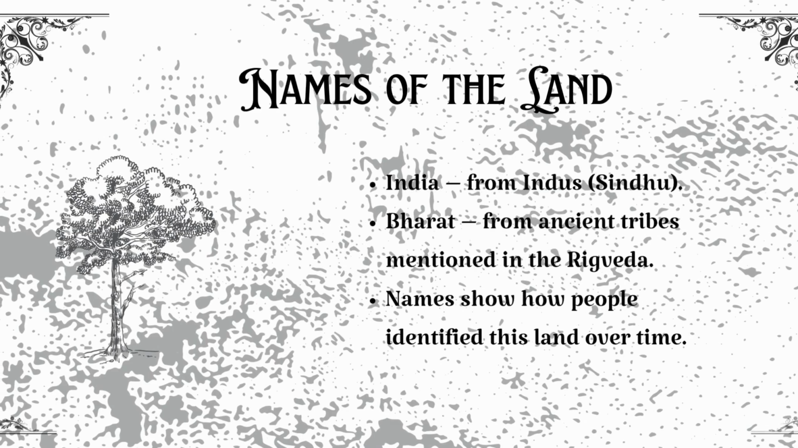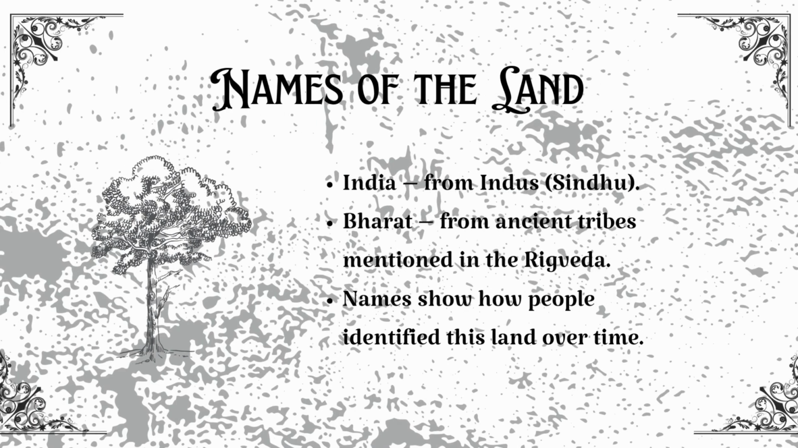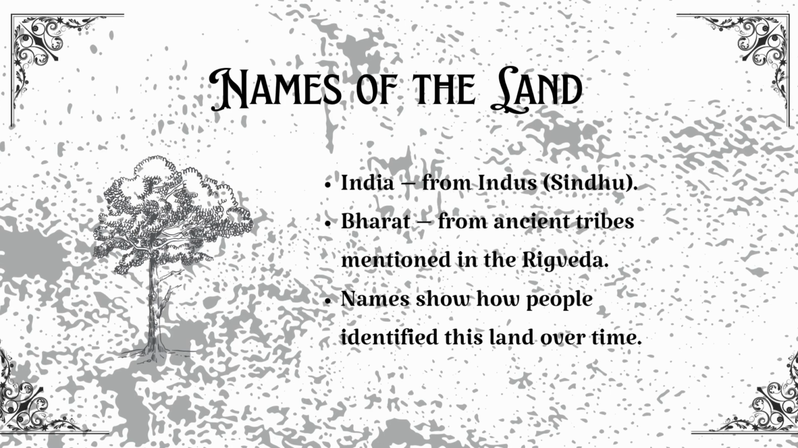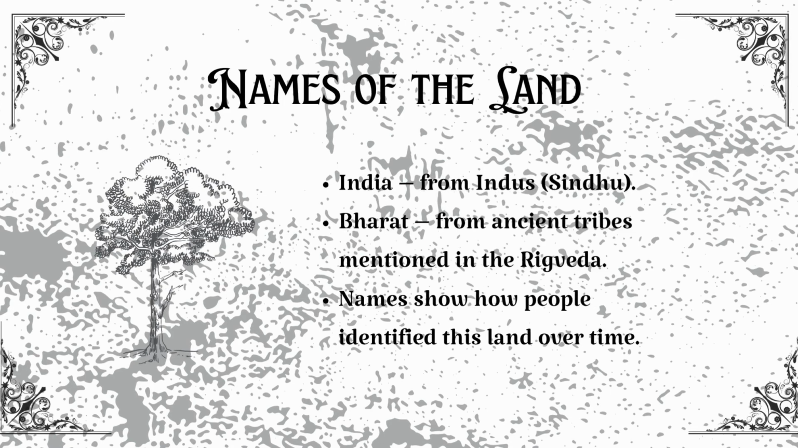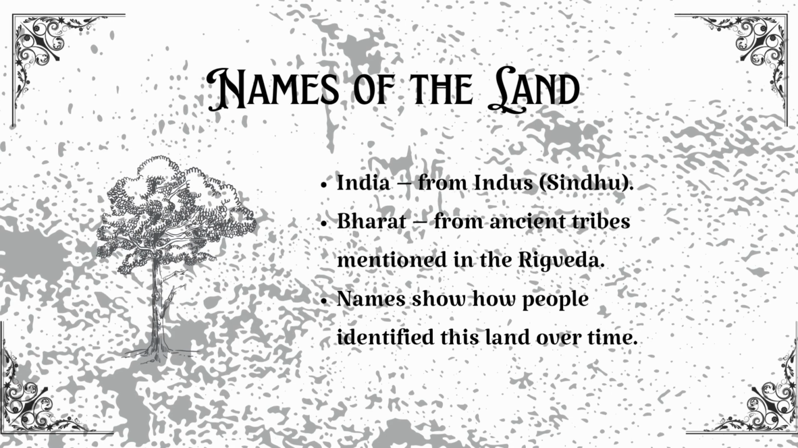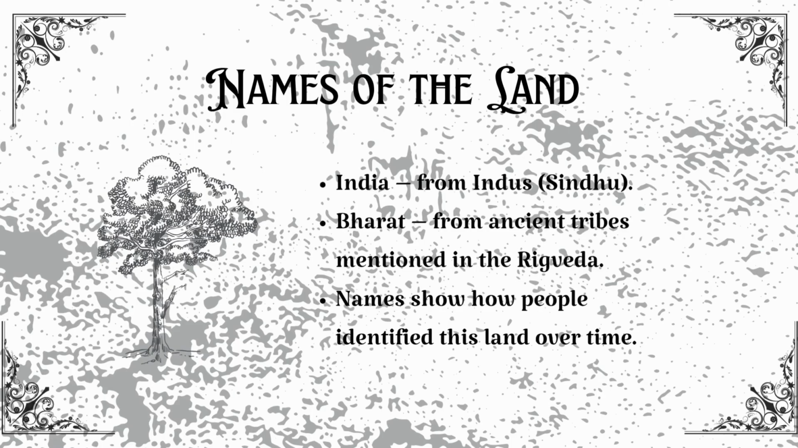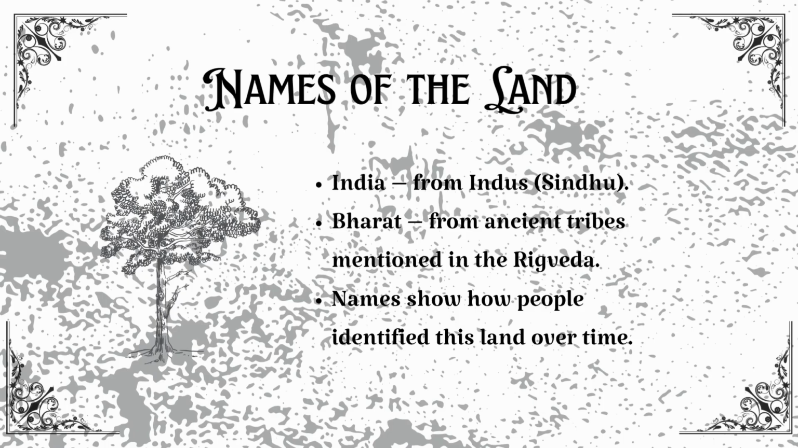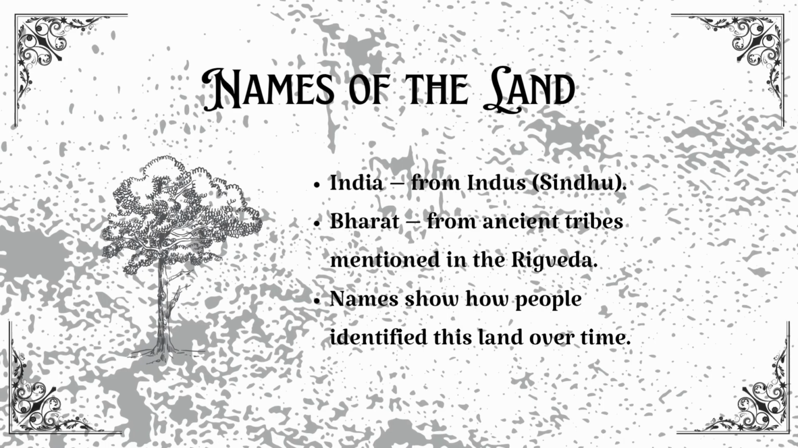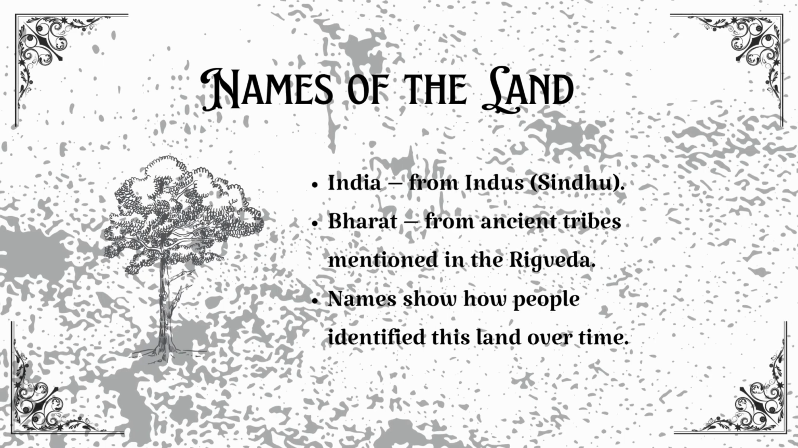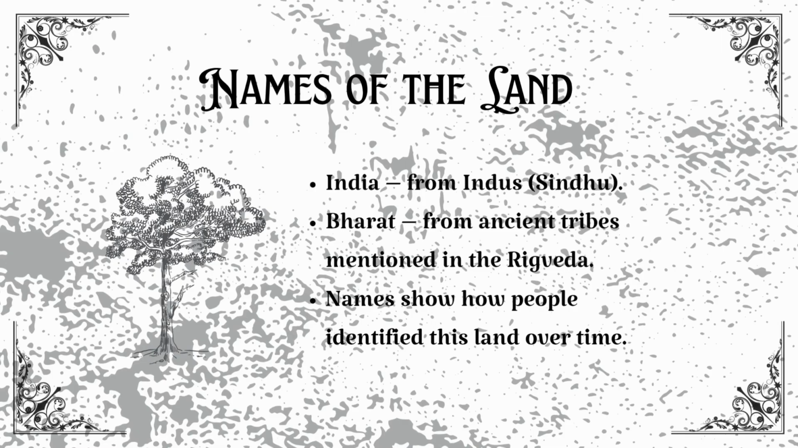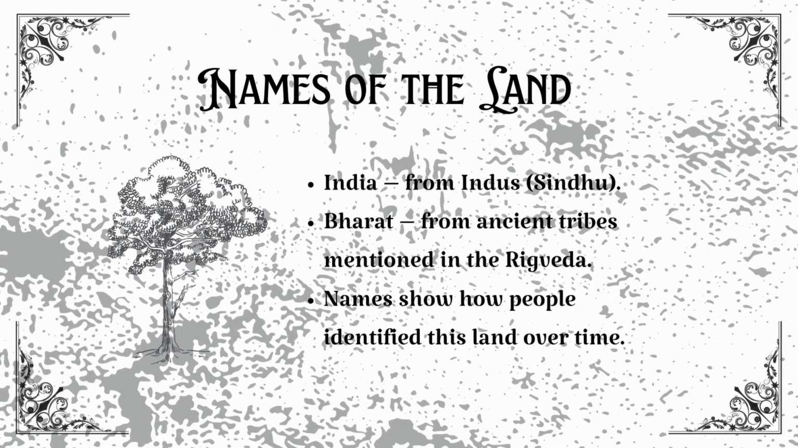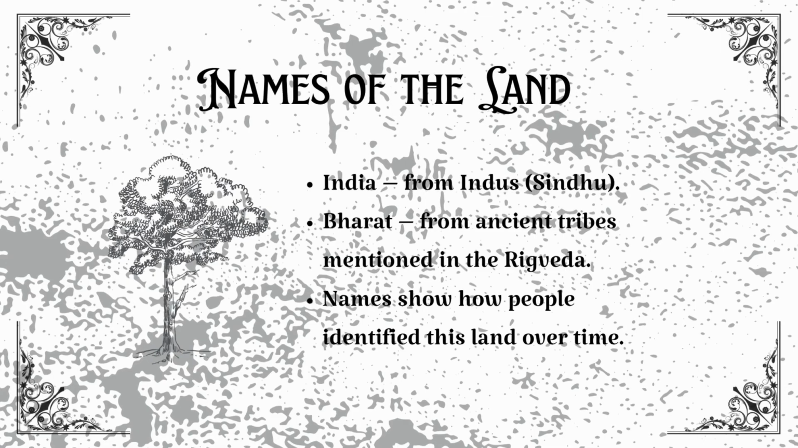Names of the land. Now let's talk about our country's name, India and Bharat. The name India actually comes from the river Indus, which was called Sindhu in Sanskrit. Foreigners who came through the northwest, like the Iranians and Greeks about 2,500 years ago, couldn't pronounce Sindhu, so they said Hindus or Indos, and that became India. The name Bharat comes from the ancient tribes mentioned in the Rig Veda, which was composed about 3,500 years ago. So even the name of our land has a long story behind it.